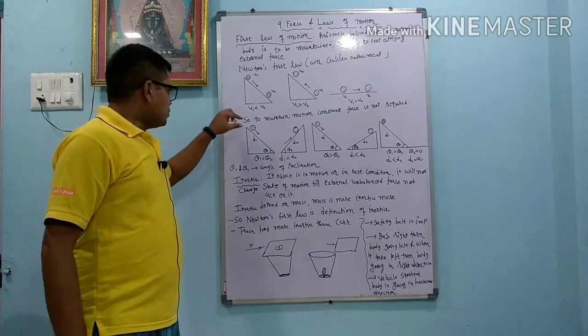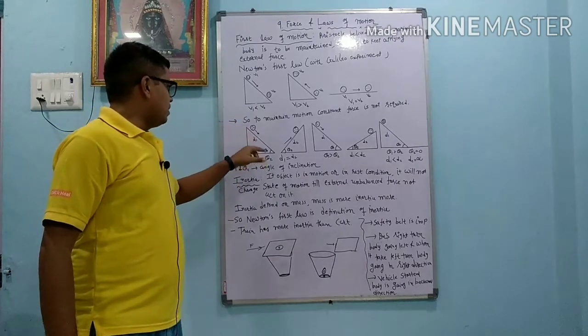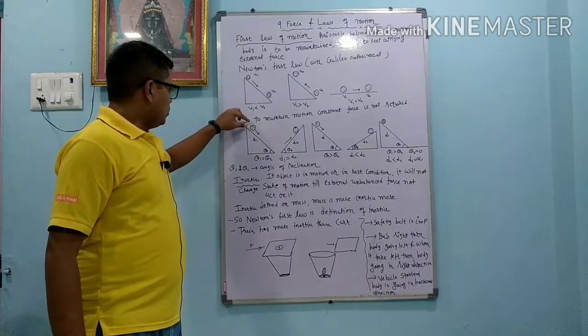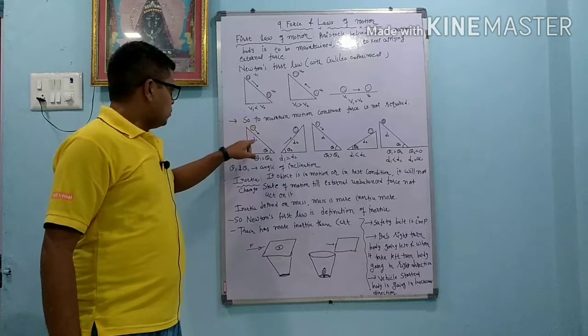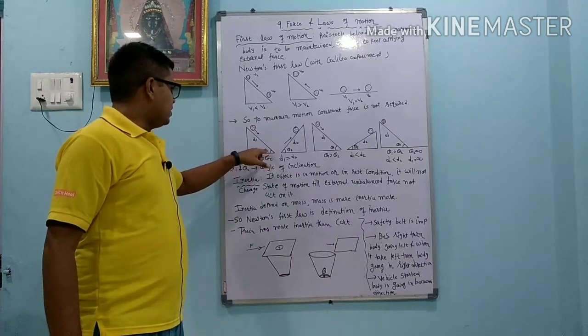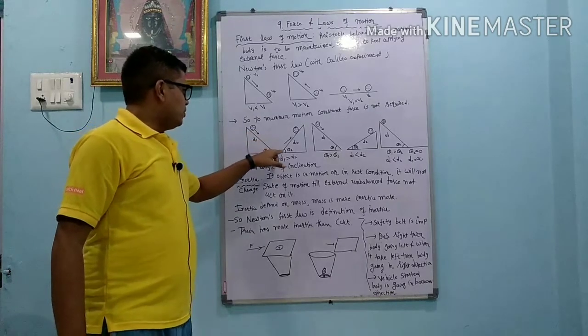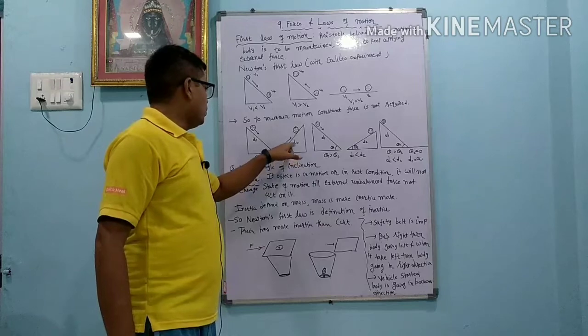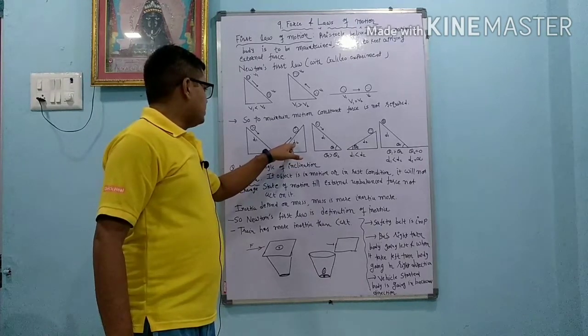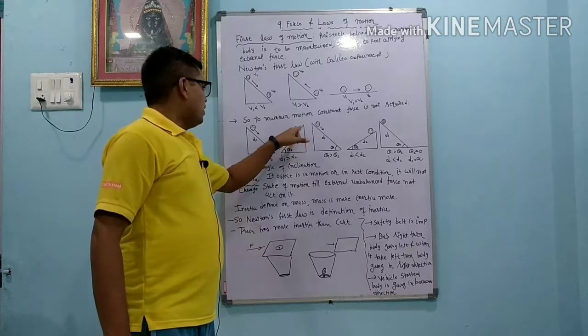In the first experiment, Galileo rolled the marble down a slope of length d1 and angle θ1. The other block has the same angle of inclination θ2, and the distance covered, d2, is the same.